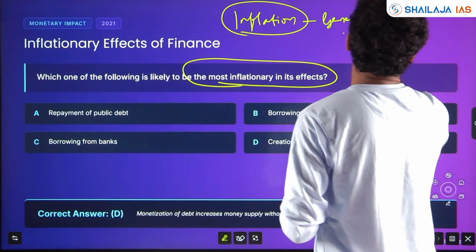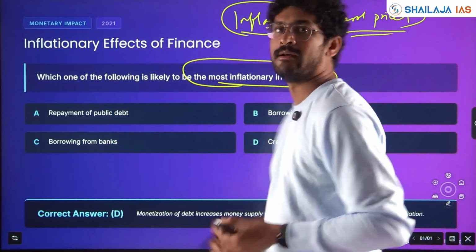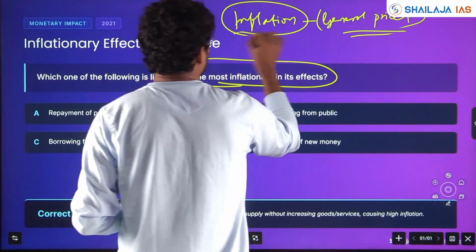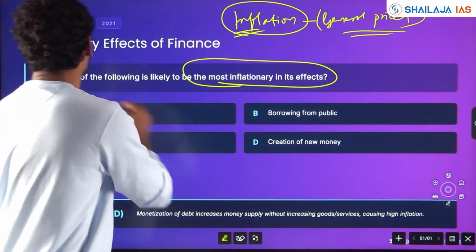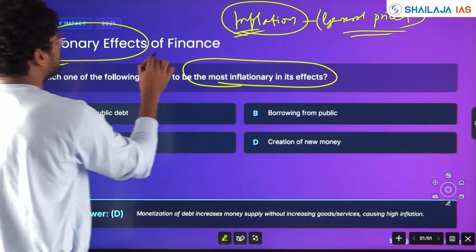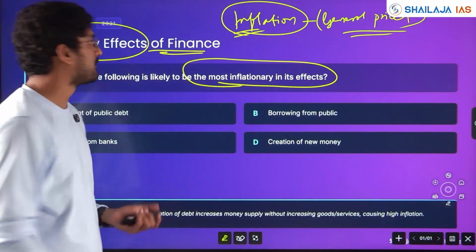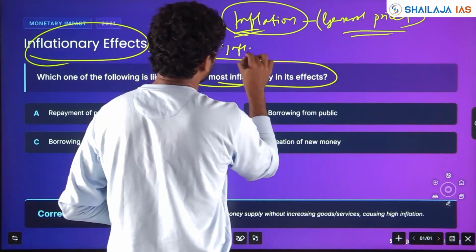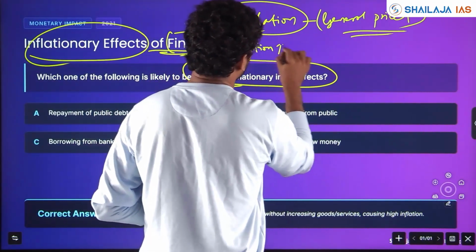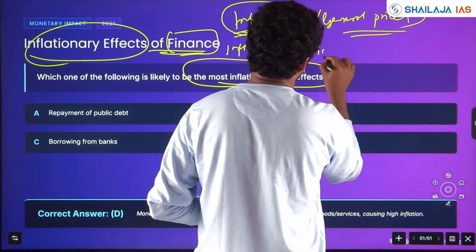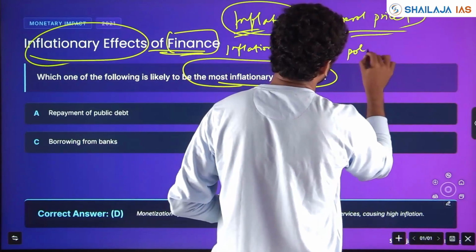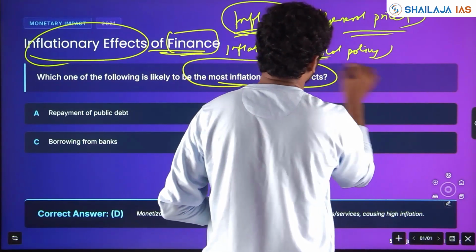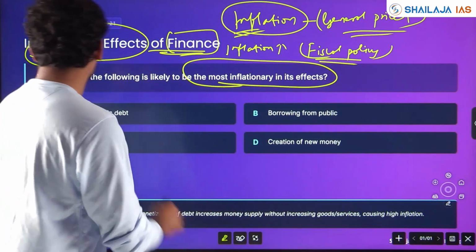General price increase of goods and services is called inflation. Normally, inflationary effects of finance means inflation is increasing due to financial policy or fiscal policy. Which is the most inflationary is what is being asked here.